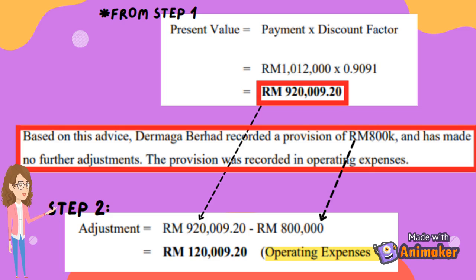The second step is the adjustment on operating expenses. The present value that we calculated in step 1 is minus the provision of 800,000 ringgit. This gives the adjustment, which is 120,009 ringgit and 20 cents. This amount needs to be recognized in operating expenses.